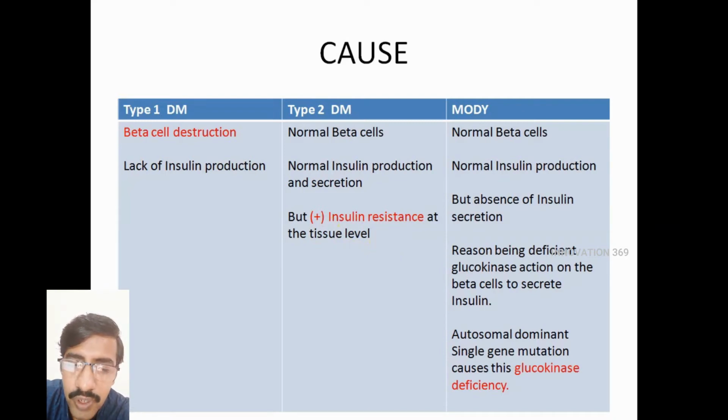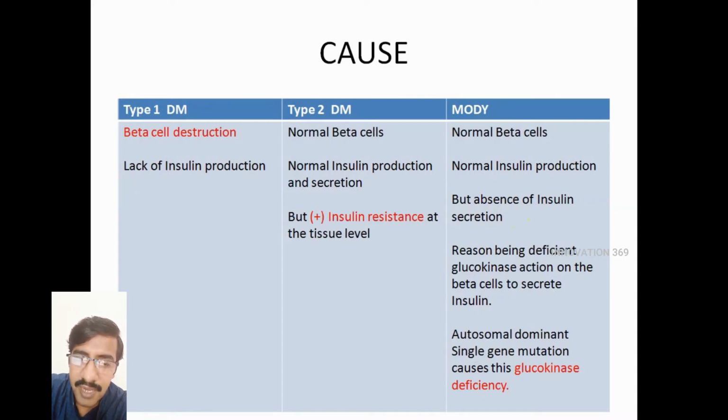The problem with MODY is the glucokinase deficiency. Here, the beta cell functioning is normal, so the insulin production is also normal, but because of glucokinase enzyme deficiency, the potassium ion channels are not closed. When the potassium ATP channels are not closed, the beta cells are not depolarized. When there is no depolarization, calcium ion channels are not opened. When the calcium ion channels are not opened, there is no calcium influx into the beta cells. So that is why the insulin, even though it is produced, is not secreted.